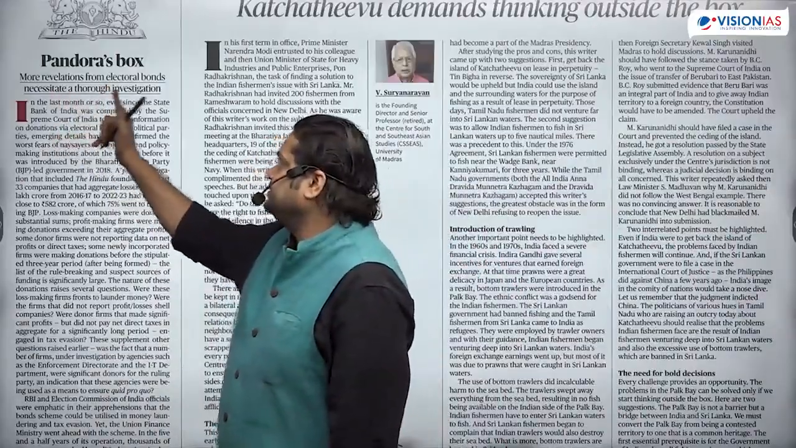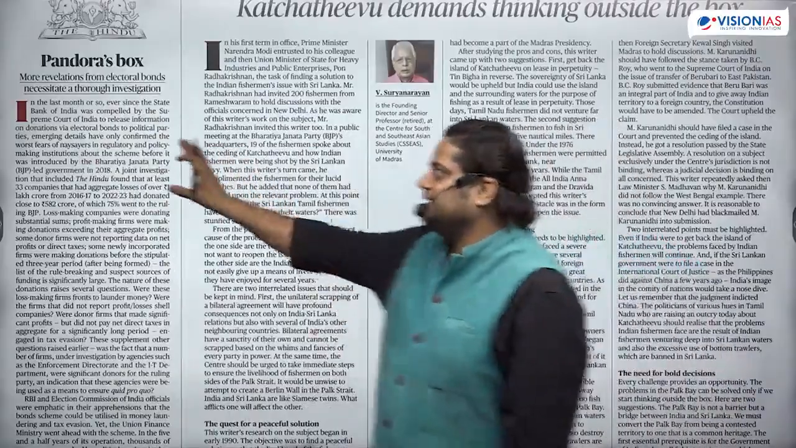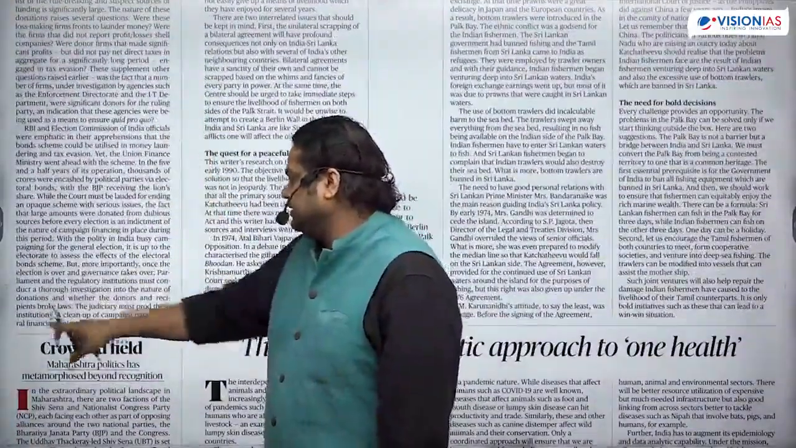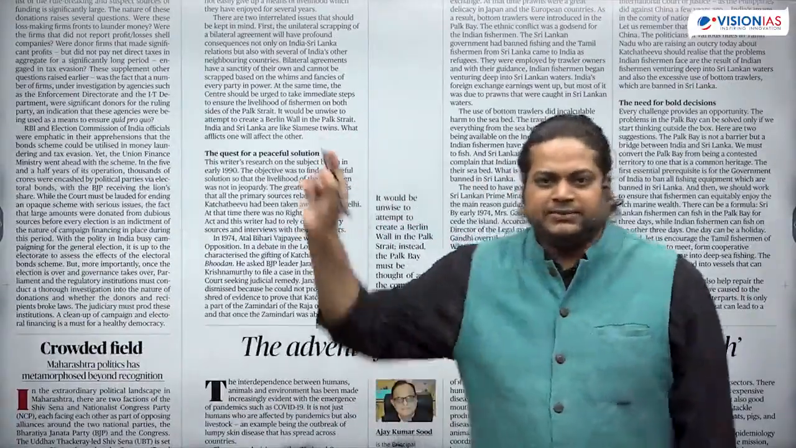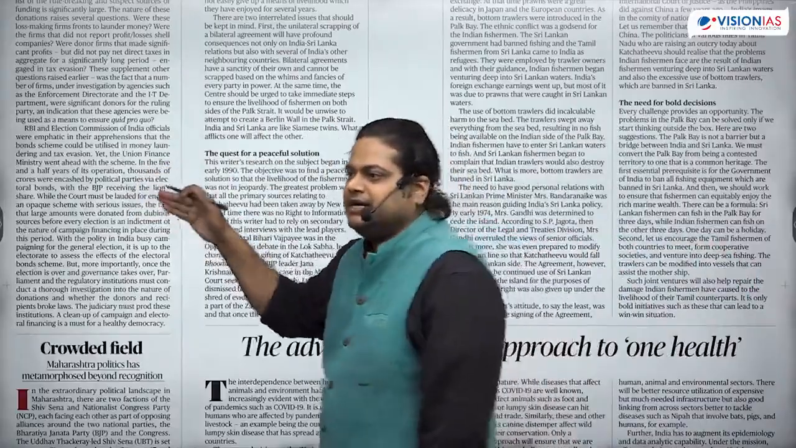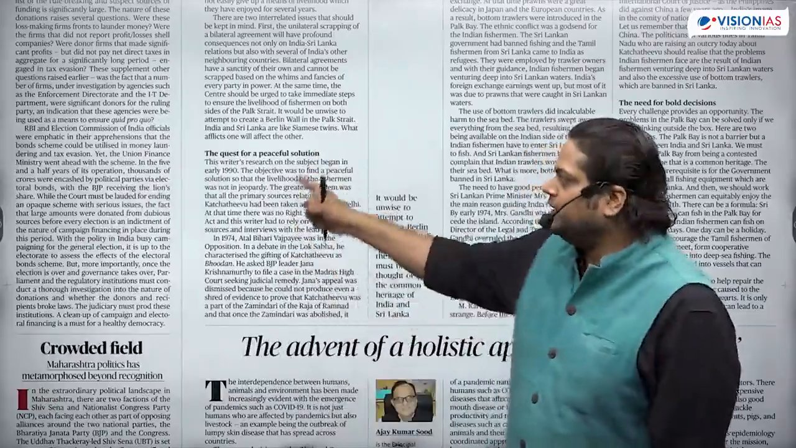More revelations from the electoral bonds necessitate a thorough investigation. So we'll try to see what is there in that article. If you are reading this article, the way they are starting it, the way they are putting points, and the way they are concluding it, this is providing us the information as well as the art of answer writing. From here we can develop our art of answer writing: how we are starting any answer, what pointers we are putting in the body, and how we are concluding.